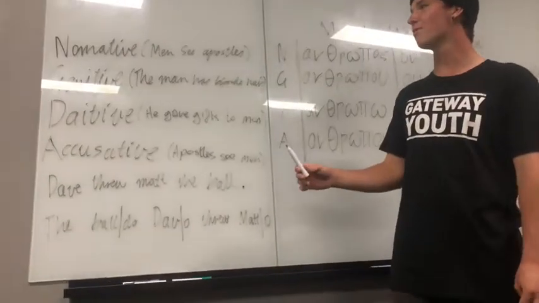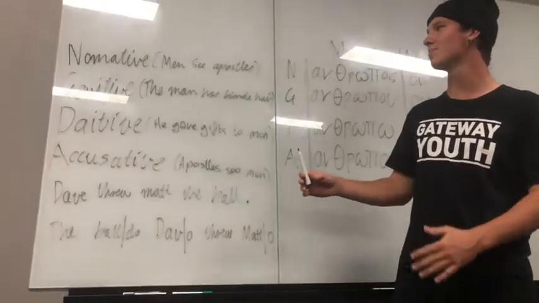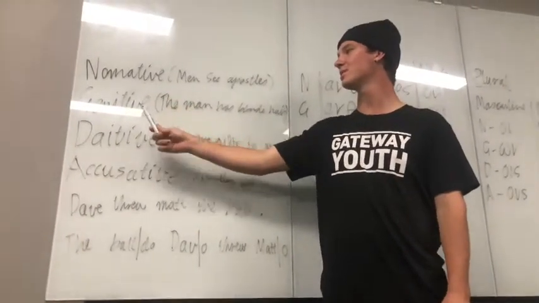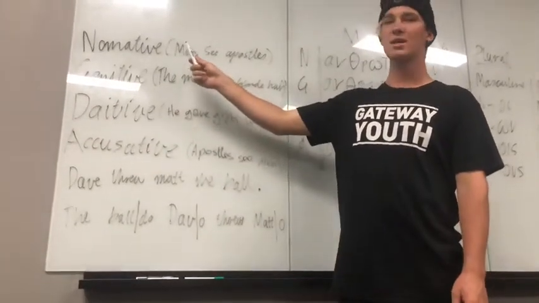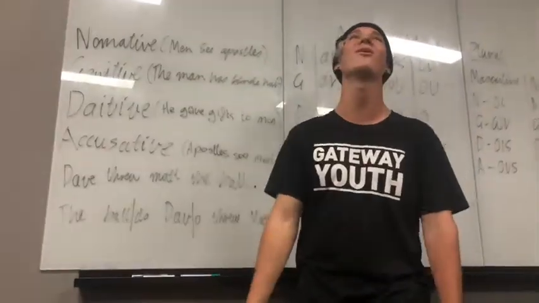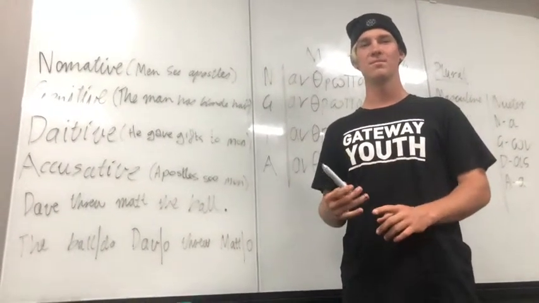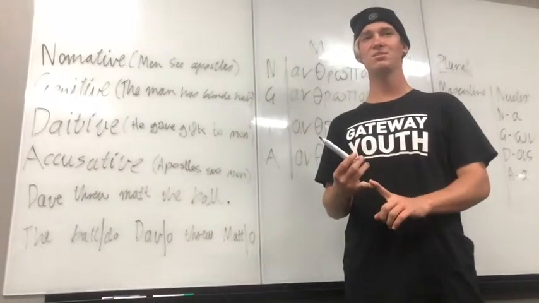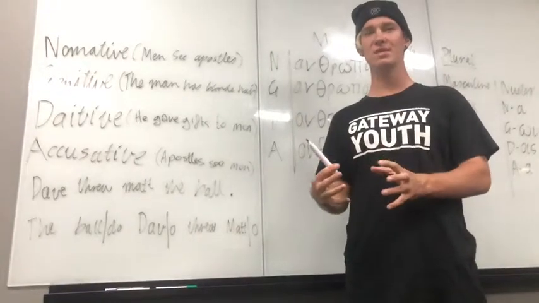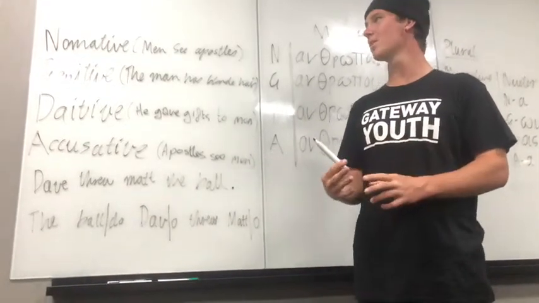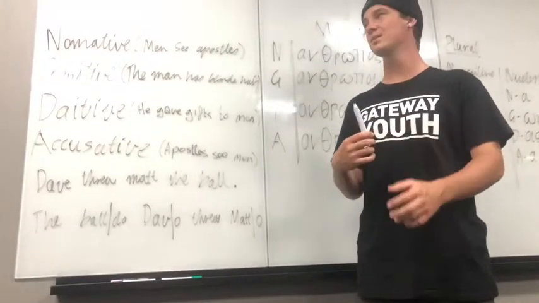So there are 4 types of what we call declensions, which are the endings of a word. We have nominative, genitive, dative, and accusative. Declension is a fancy word for pattern. First we have the first declension, which is the first set of patterns. Then we have the second declension, which is a second type of pattern, and they're all nouns. To understand this, we have to understand how the Greek noun system works.